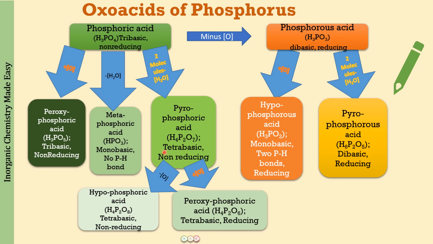Pyrophosphoric acid will be tetrabasic, non-reducing. Hypophosphorus acid, monobasic, two P-H bonds, so reducing in nature. Pyrophosphorus acid will be dibasic, again reducing in nature. Hypophosphoric acid is tetrabasic and non-reducing, whereas another acid is tetrabasic and reducing, depending upon the number of P-H bonds which are present. So please do remember this very well, how you find it out, and for that the structures should be very clear to you.